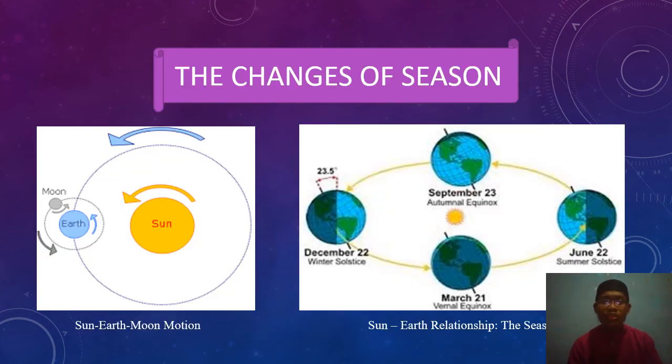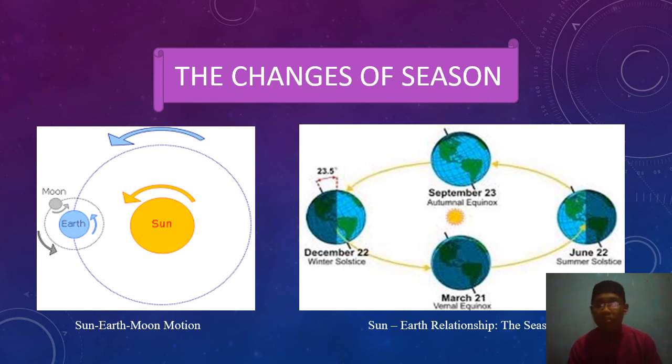Okay, next, about the change of seasons. As we see in the first picture, the Earth revolves around the sun, and at the same time the moon revolves around the Earth. In the second picture we see the change of seasons. They have the winter solstice, summer solstice, autumn equinox, and vernal equinox. From this image we can see the equinox and solstice phenomena that create the four seasons in the northern and southern hemispheres: fall, summer, winter, and spring. During the equinox, the only seasons are fall and spring, while winter and summer only occur during the solstice.